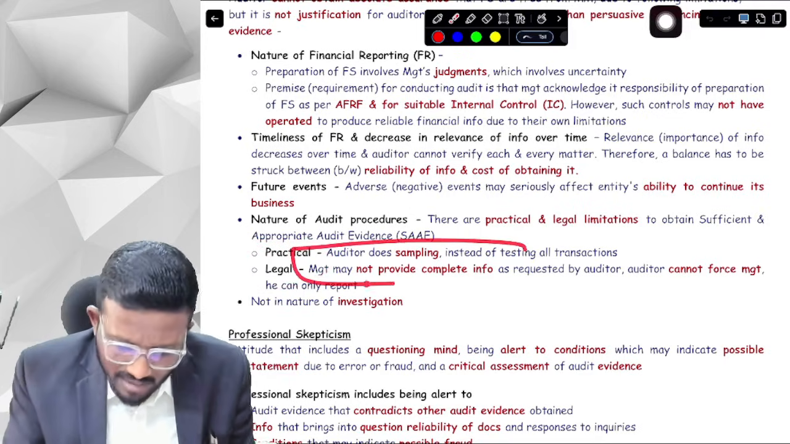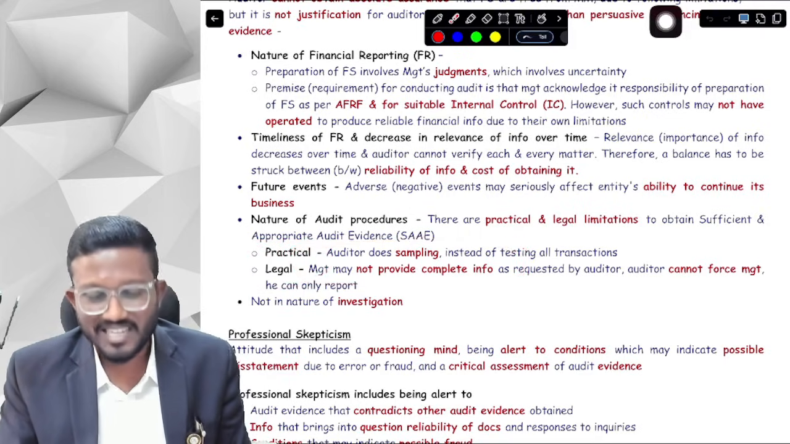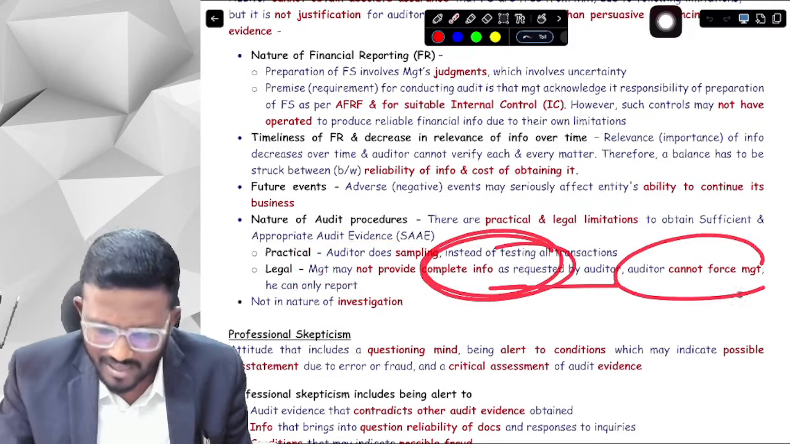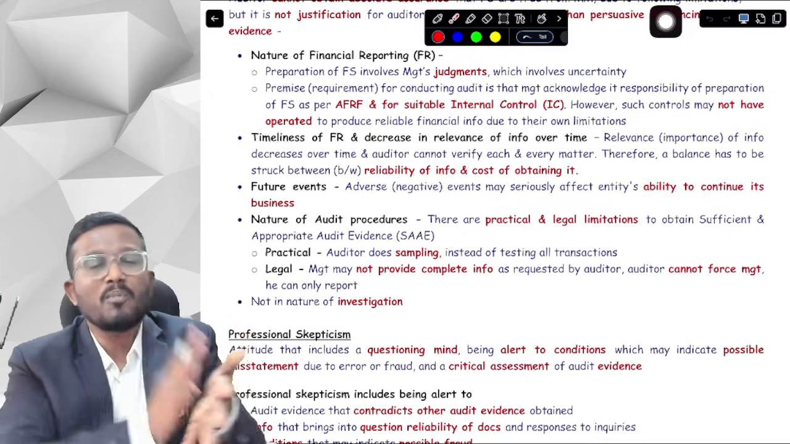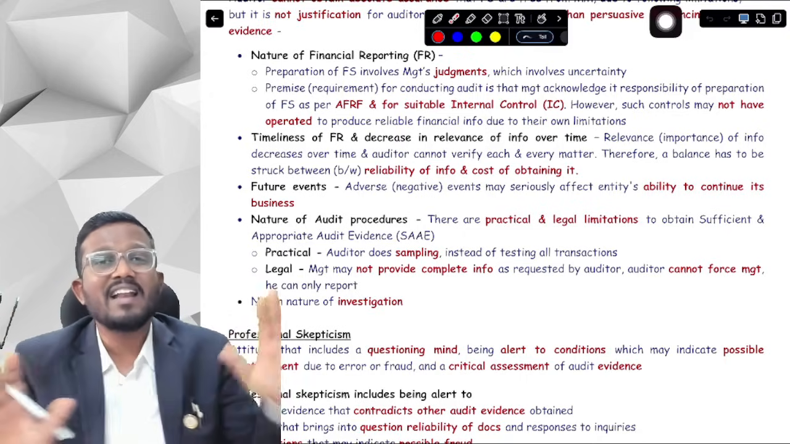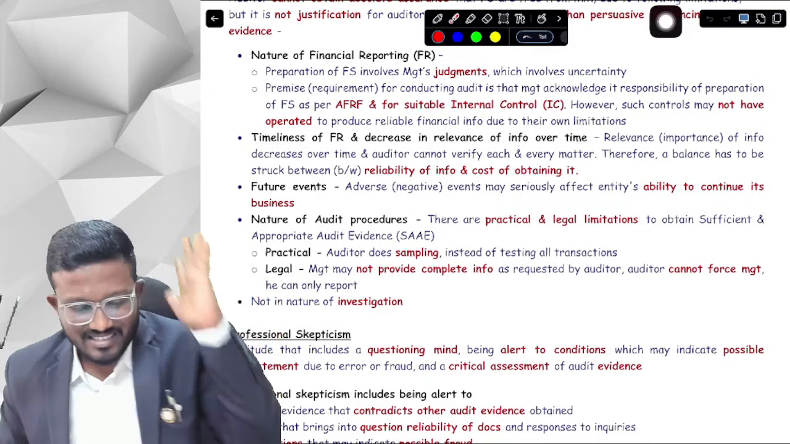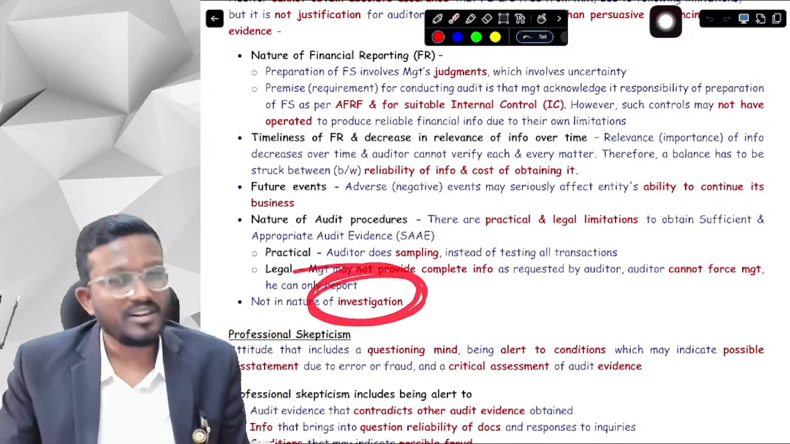There can be a situation that management does not provide us any complete information that is requested, but we cannot force the management. We can only mention in our auditor's report that management has not provided this information. We cannot do anything beyond that. Okay, yes sir. And lastly, audit is not an investigation.